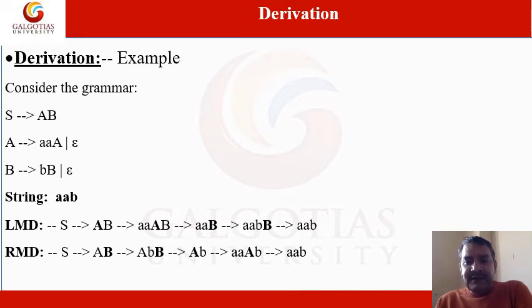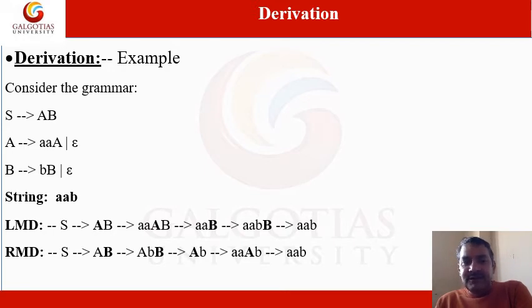You will take the right sentential form. Right sentential form means the right side of the production. For example, this is the right side of the production S derives AB. This is the right sentential form, AB. If you are talking about the leftmost derivation, you will replace the first non-terminal. The first non-terminal is capital A. To make small a, small b, you substitute capital A with small a, capital A. Then capital A will be the leftmost non-terminal.